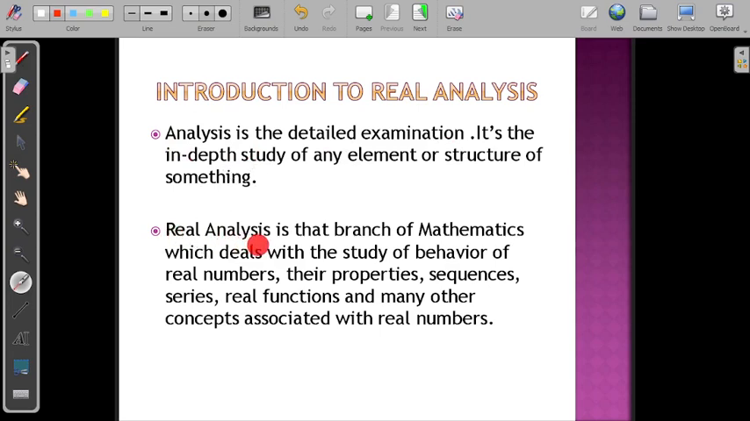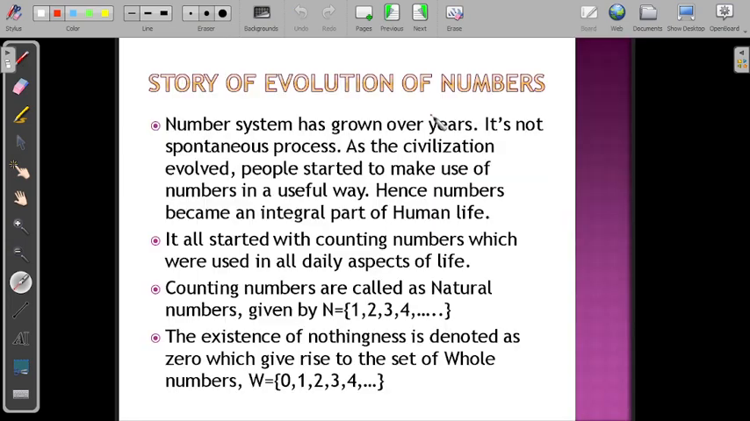So here, real analysis is that branch of mathematics which deals with the study of behavior of real numbers, their properties, sequences, series, real functions, and many other concepts associated with a real number. Here we refrain our study only to the real numbers. That's why the name real analysis. If it is complex analysis, there the study is refrained to complex numbers. So that's what the meaning of real analysis is.